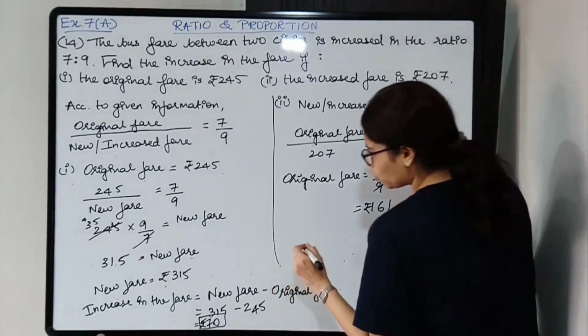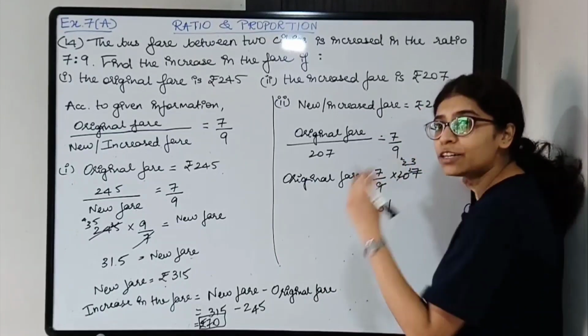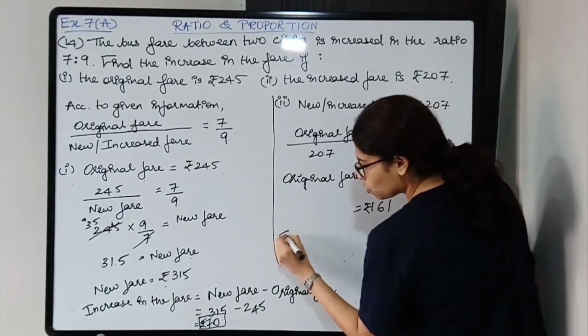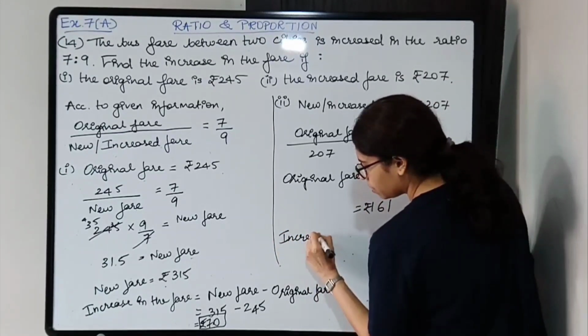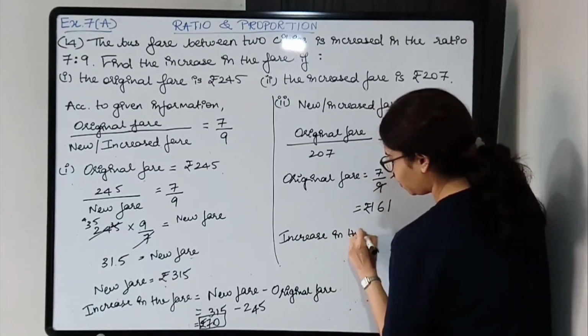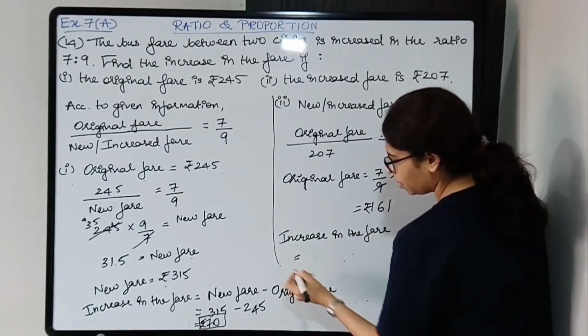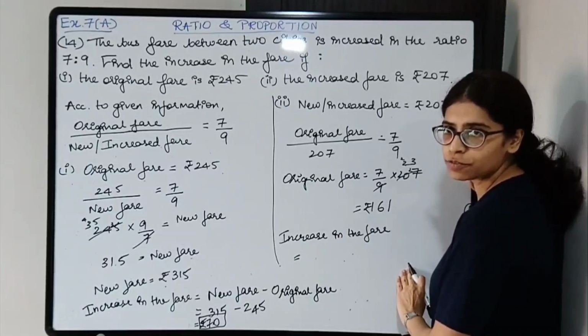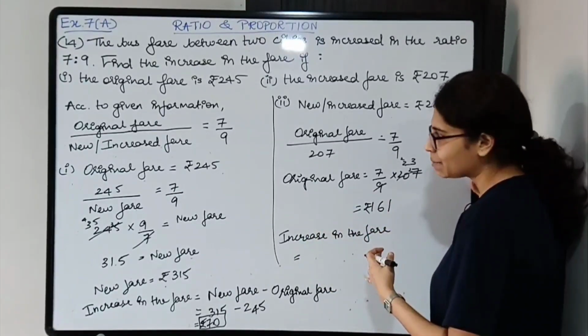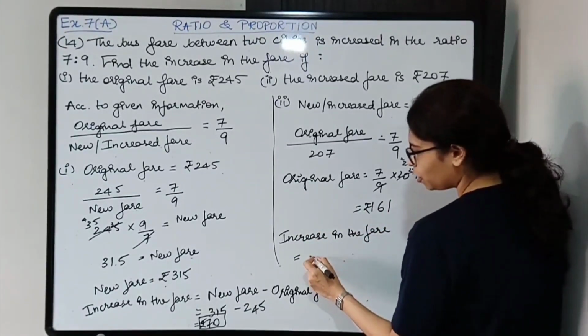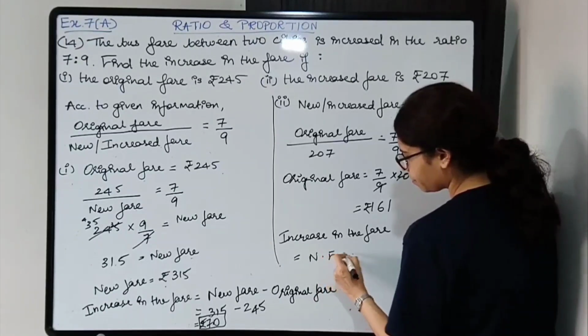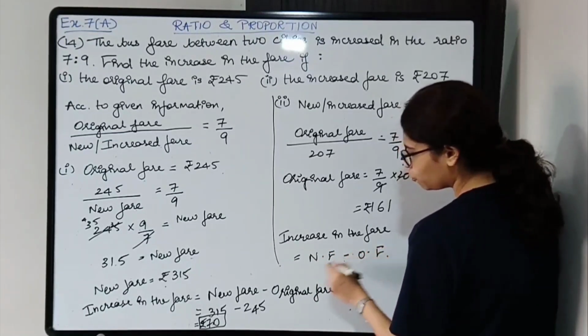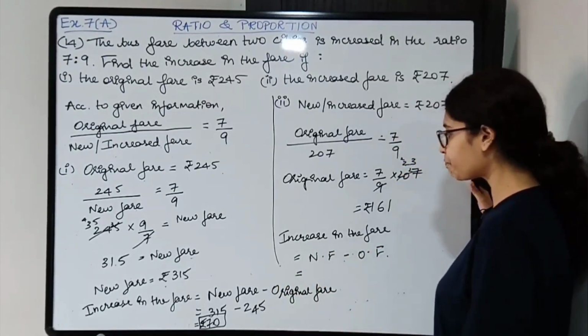Okay, so we found the original fare. Now we need to find the increase in the fare. So increase in the fare will be new fare minus original fare, more minus less. Okay, so you'll write down new fare minus original fare, the full thing. I'm not writing it down.